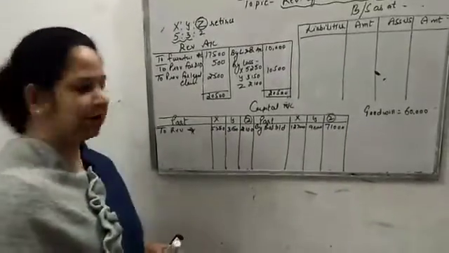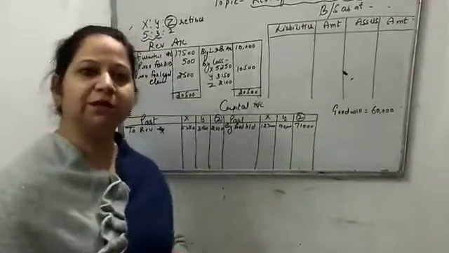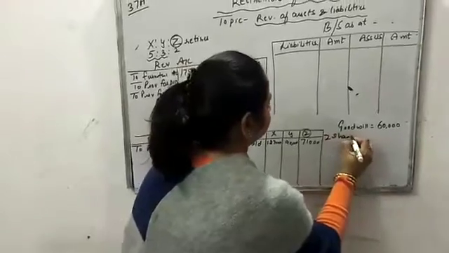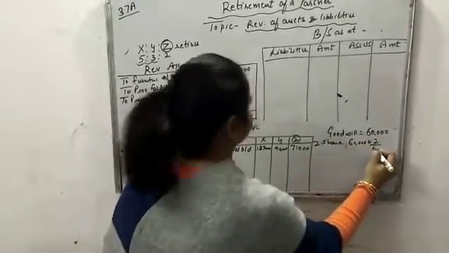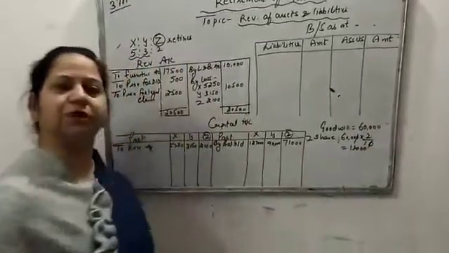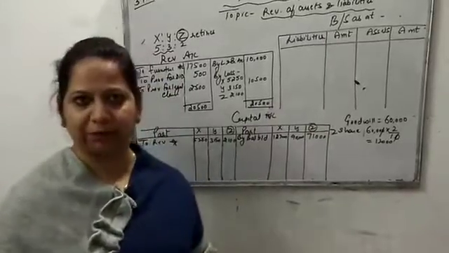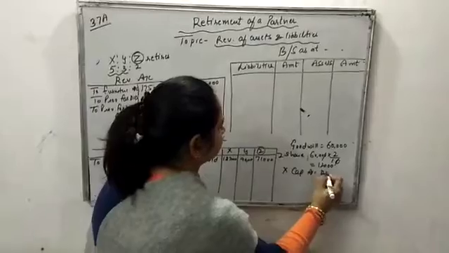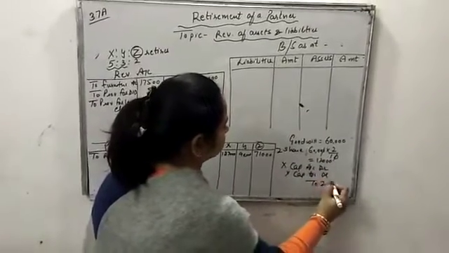Two points are done. Third point, we have to do the adjustment of goodwill. Here firm's goodwill is given 60,000. So firstly, Z retires, so Z's share in the goodwill comes to 60,000 multiplied by 2 by 10, that is 12,000. So our entry in case of retirement is the treatment of goodwill: remaining partners to retiring partner. So remaining partners' capital accounts debit, X capital debit, Y capital debit, to Z capital.